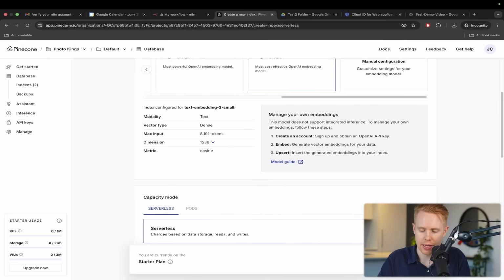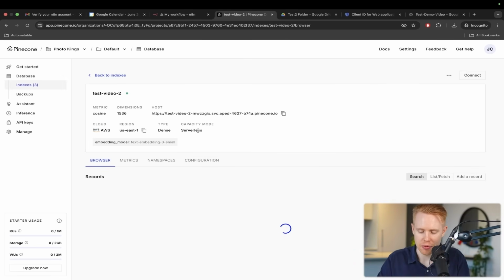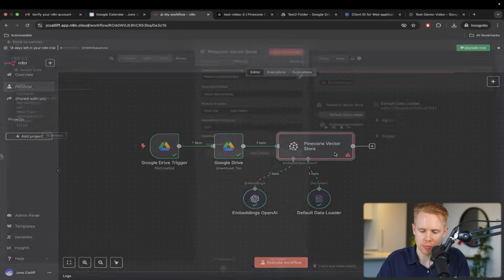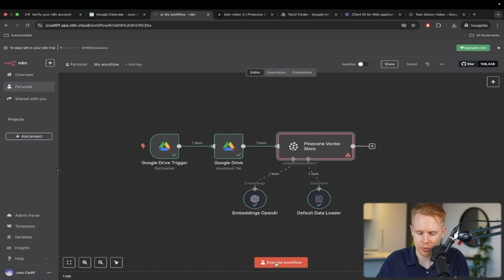So I'm just going to go ahead and create this new index, and then we're going to swap this one out by entering in version 2 down here. And this time we'll save it and execute it, and it should work perfectly fine. Okay, perfect. So everything looked good here.